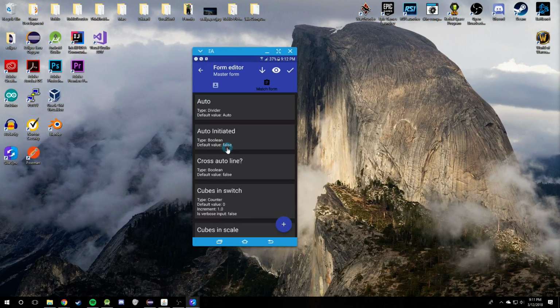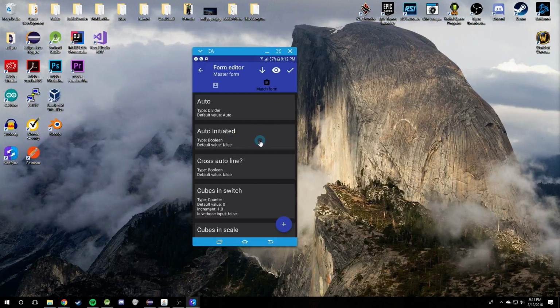It determines if the CSV export, the analytics, whatnot, it determines if a value should be included in that. So only observed metrics are included in analytics. So you only are seeing data that people have actually seen and entered into the app. The second use for it is it allows you to change default values for metrics. So let's say you set up the form with auto-initiated, you set the default value to false, and you realize, oh crap, this needs to be default value of true.